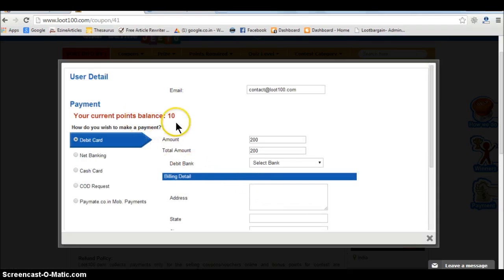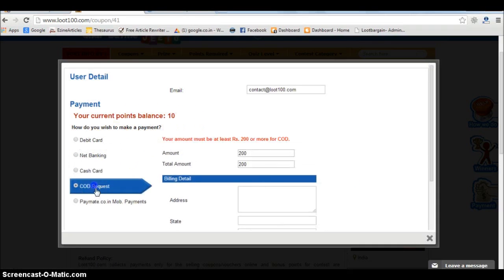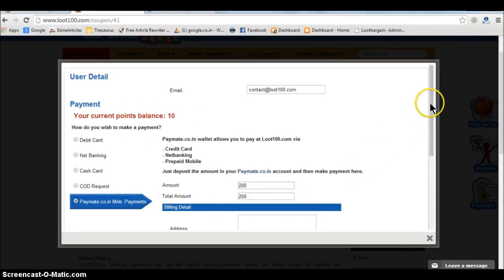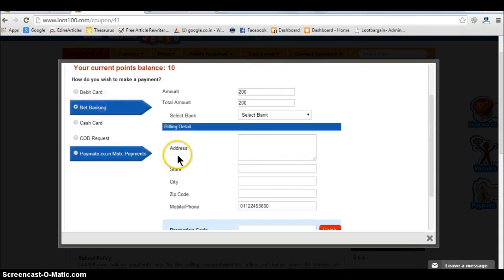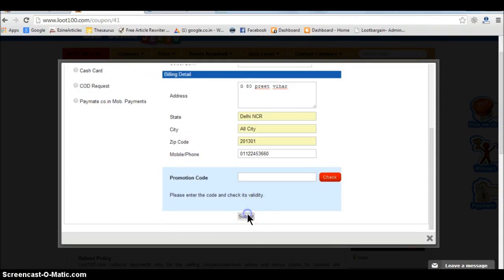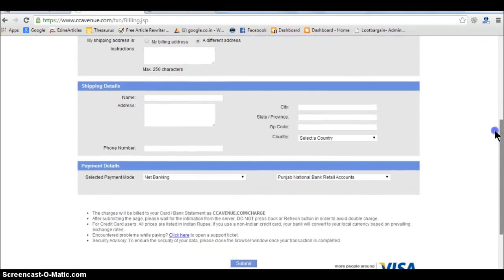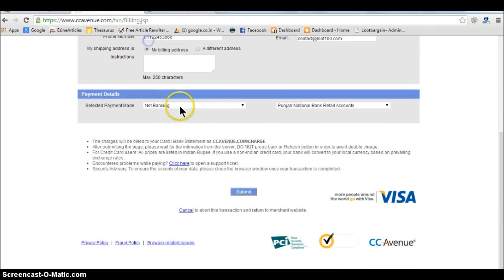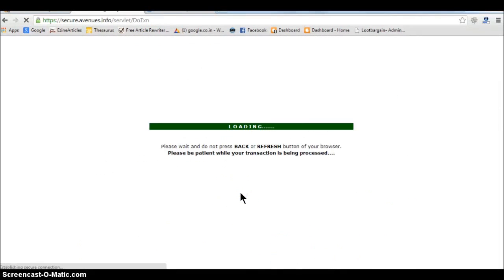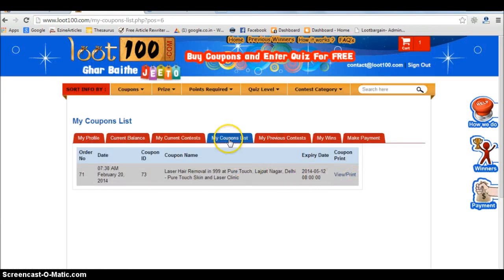After that, you will see the user detail page. Select from the multiple payment options and enter the corresponding details here. Click on submit. Then you can verify your details and make changes if you have any. Then you would be redirected to the payment gateway page. Once you make the payment, after the confirmation, you would be redirected to your Loot100 account.